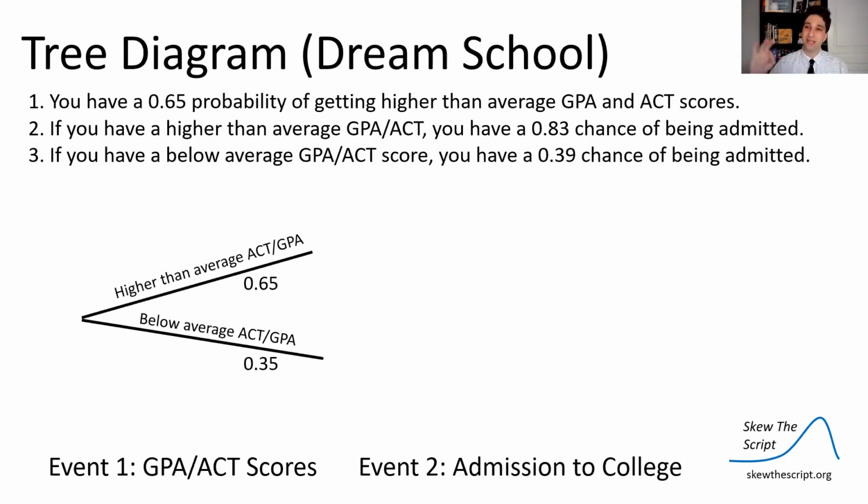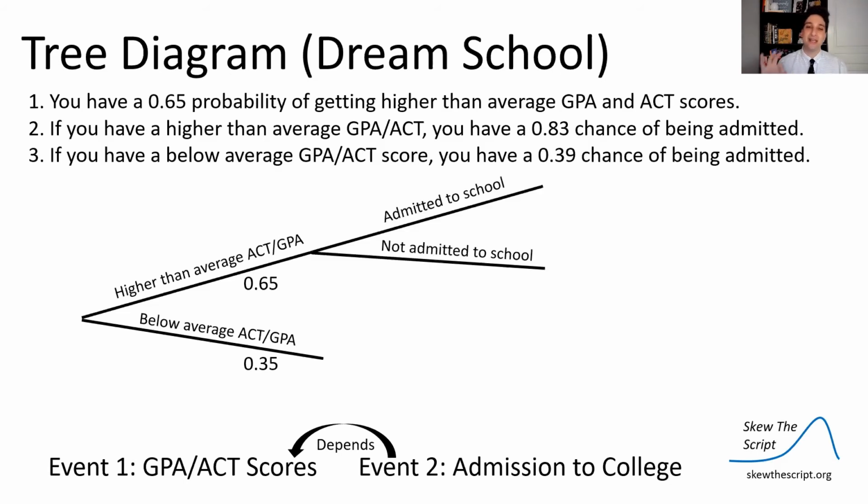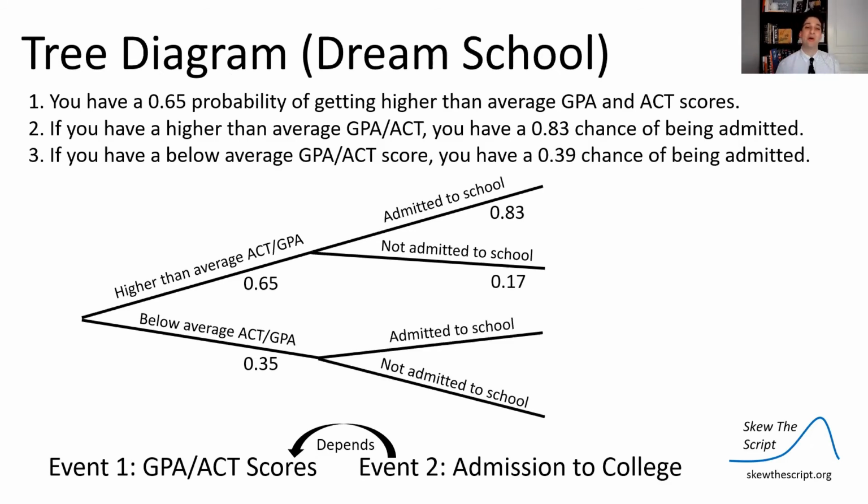The next event is being admitted to college. And this depends on how well you did on your ACT and GPA. So in the world in which you had a higher than average ACT and GPA, let's follow that branch. You can be admitted to the school or not admitted to the school. And we know from the problem setup that there's an 83% chance that you were admitted if you had a higher than average GPA and ACT. So that means the rest of the probability, there's only a 17% chance of not being admitted. In the alternative universe where you had a below average ACT and GPA, you had a 39% chance of being admitted and actually have more than half chance of being not admitted, 61%, because that's what adds to 1 there.